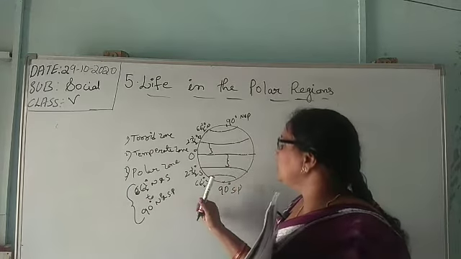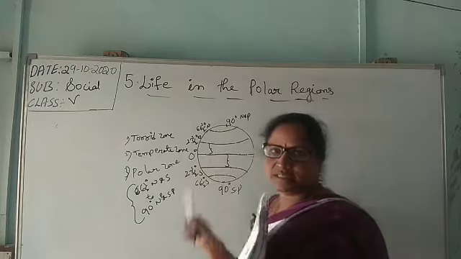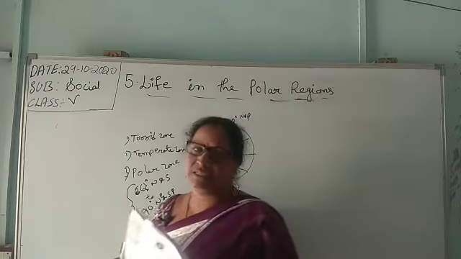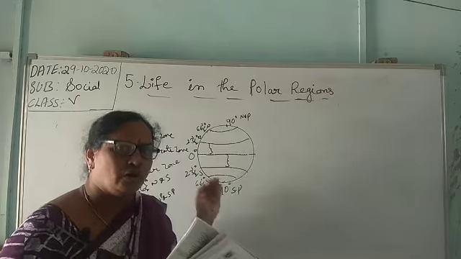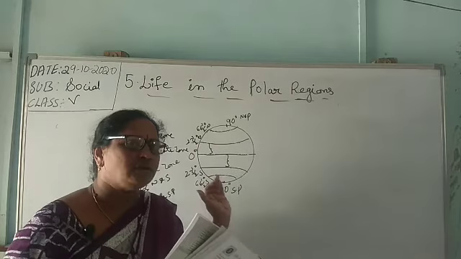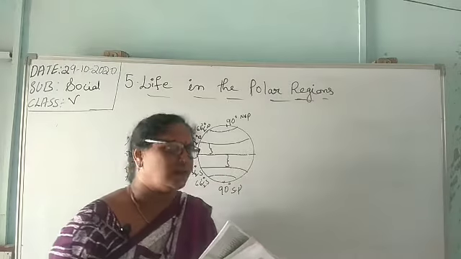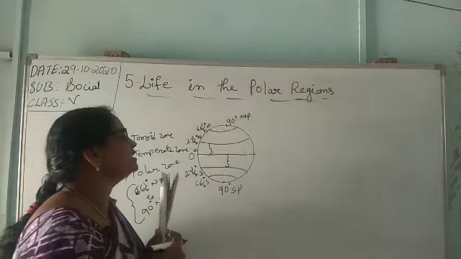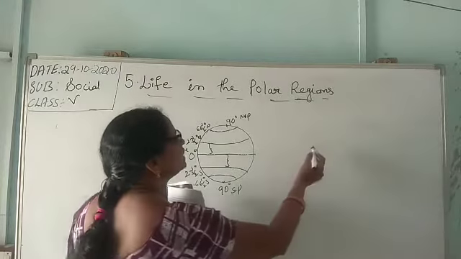From 66.5 degrees to 90 degrees south pole. From 66.5 degrees to 90 degrees north pole. These places are called a polar zone. And these places are always covered with snow, covered with snow throughout the year. Why? Because these places do not receive the sun rays vertically.